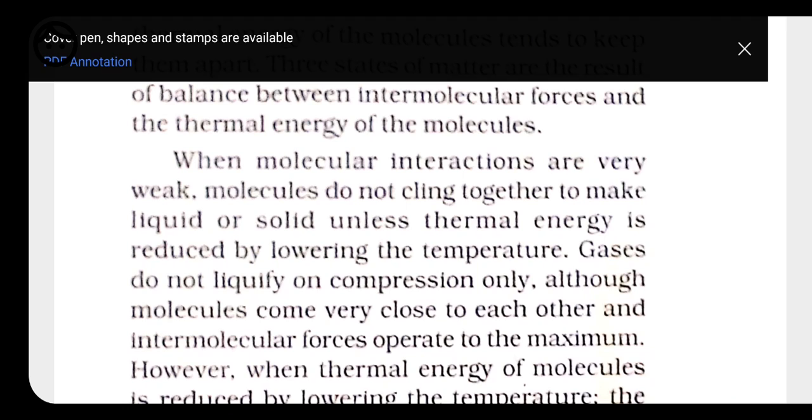But when we heat a solid and increase the temperature, what happens? Thermal energy slowly increases, and it weakens the intermolecular force and can cause the bonds to break. Then the molecules start moving, and the solid state gets converted into the liquid state.